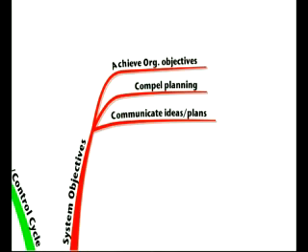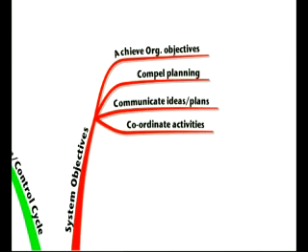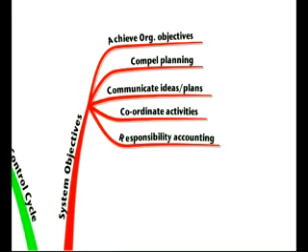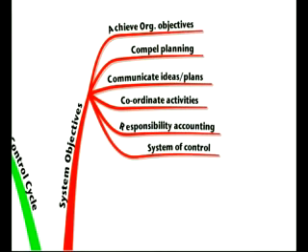So having a system of communication to ensure that everyone's working in the same direction and they know what we're trying to achieve. To coordinate the activities, if there's no system in place, there'll be no coordination. To have responsibility accounting, remember you shouldn't be responsible for something that you can't control. So that's the key to responsibility accounting, only being responsible for things that you can control.